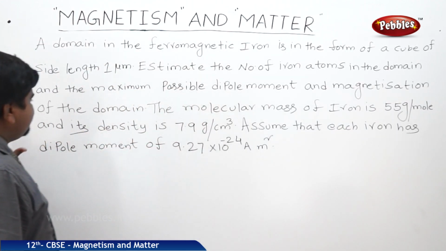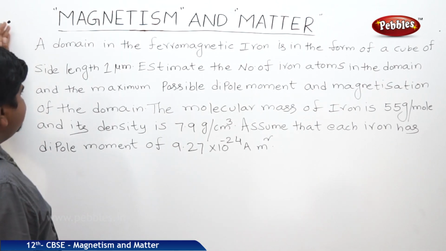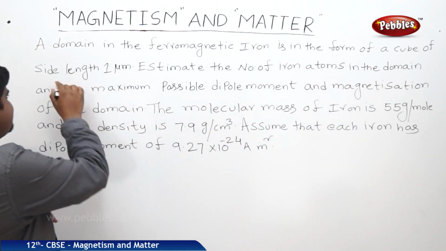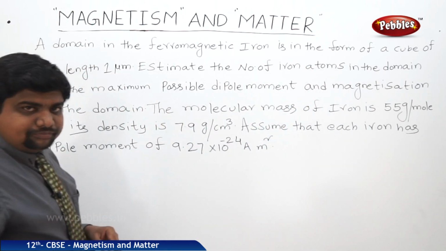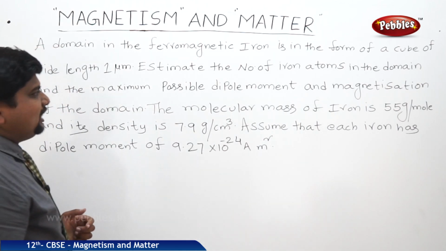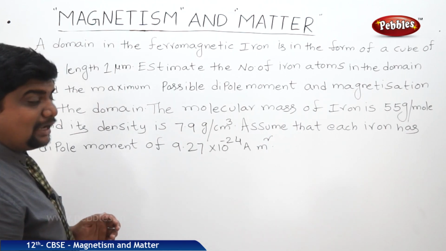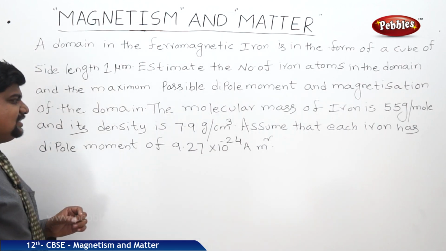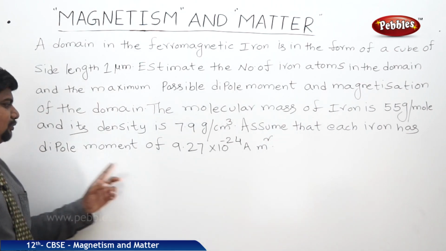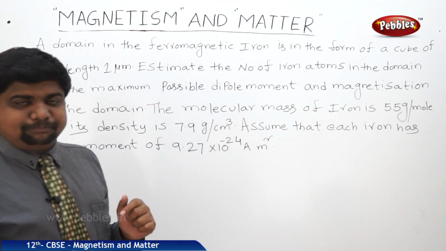This is the problem which relates to ferromagnetic materials. The content of the problem: a domain in ferromagnetic iron is in the form of a cube of side length 1 micrometer. Estimate the number of iron atoms in the domain and the maximum possible dipole moment and magnetization of the domain. The molecular mass of iron is 55 grams per mole and its density is 7.9 gram per centimeter cube. Assume that each iron atom has a dipole moment of 9.27 × 10 to the power of minus 24 Am square.